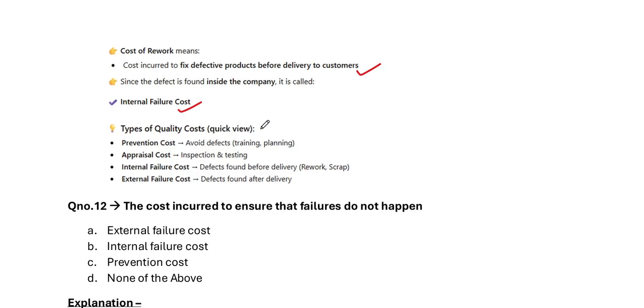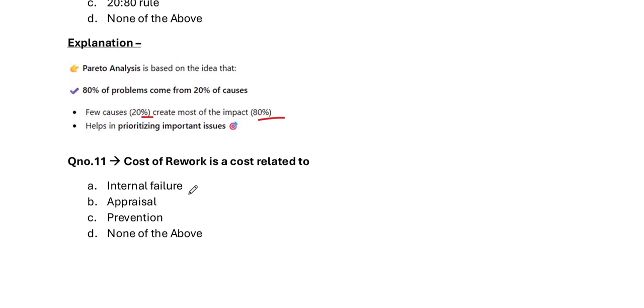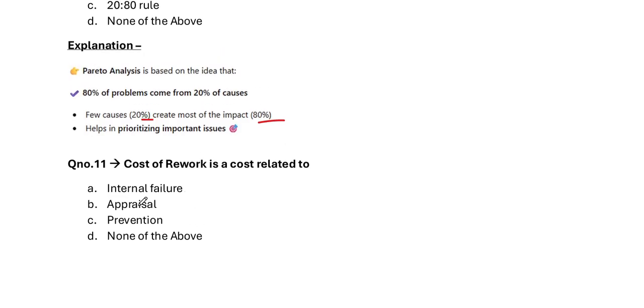Types of quality cost. This is quick overview. Prevention cost. Avoid defects, training, planning. Appraisal cost like inspection and testing. Internal failure cost. Defects found before delivery, rework, scrap. External failure cost. Defects found after delivery. Why other options are incorrect? Because B, appraisal, only inspection, not fixing. So it is incorrect. C, prevention, avoiding defects, not correcting. So option A is the correct answer, internal failure.